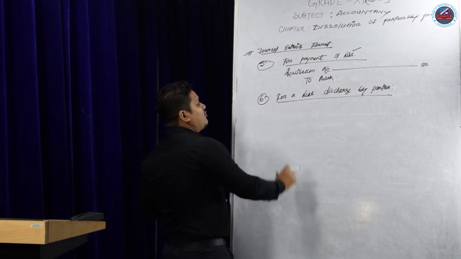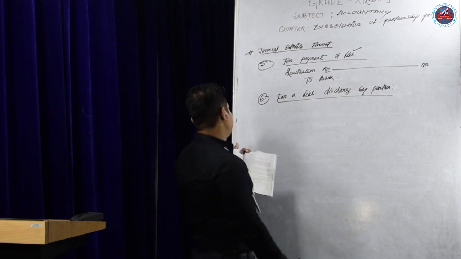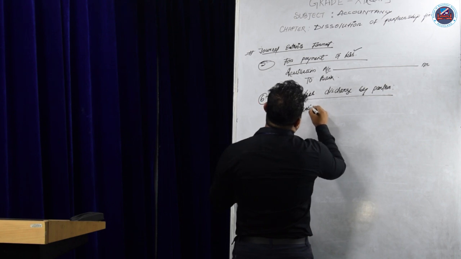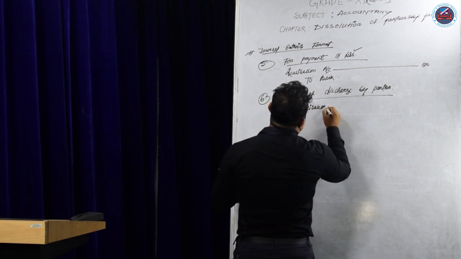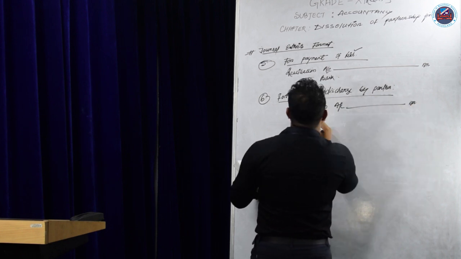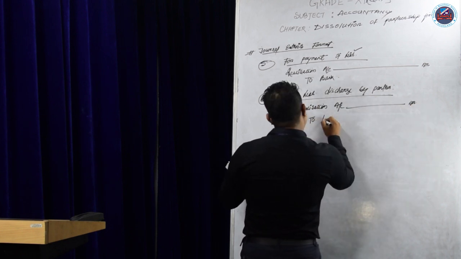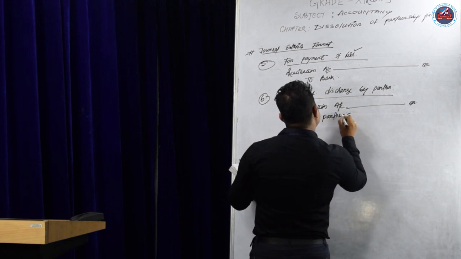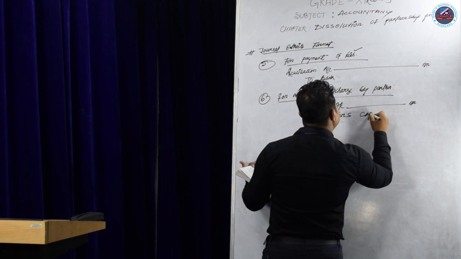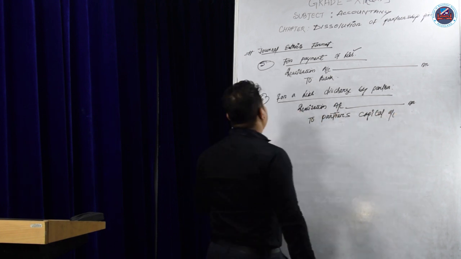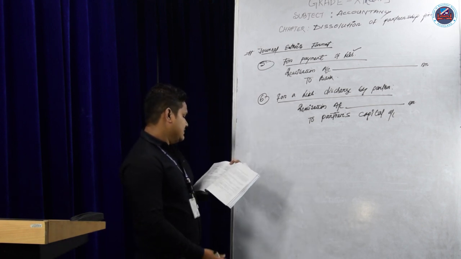Instead of bank account, we write to partners capital account. Realization account debit to partners capital account, if the liability is discharged by a partner.